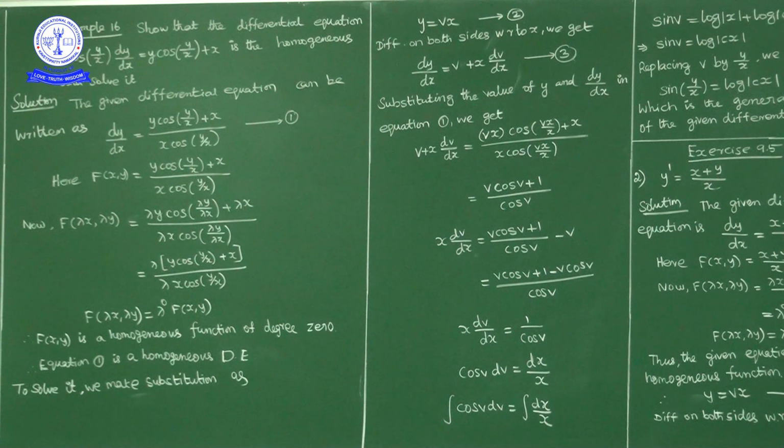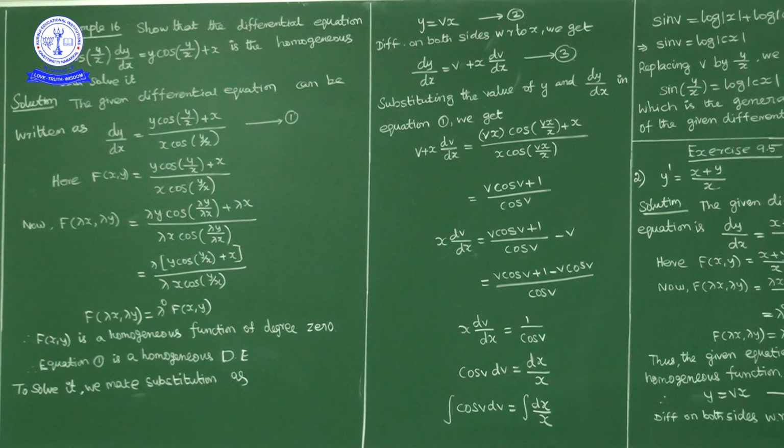Now f(x,y) is (y cos(y/x) + x) / (x cos(y/x)). Now f(lambda x, lambda y) is (lambda y cos(lambda y / lambda x) + lambda x) / (lambda x cos(lambda y / lambda x)).